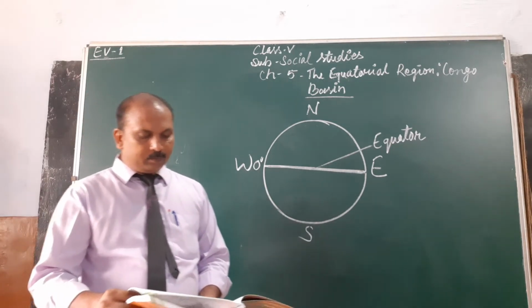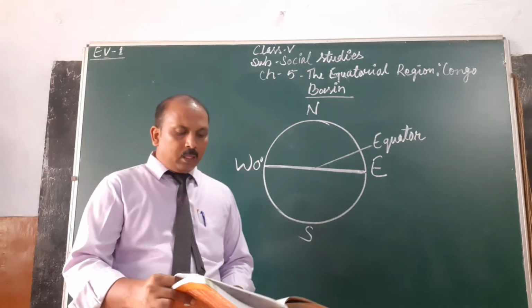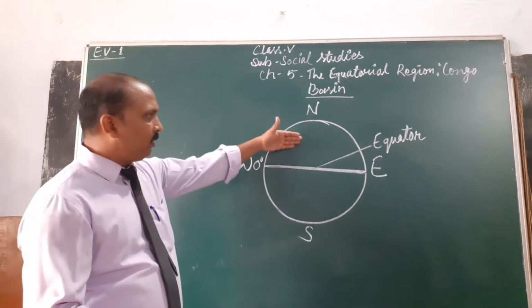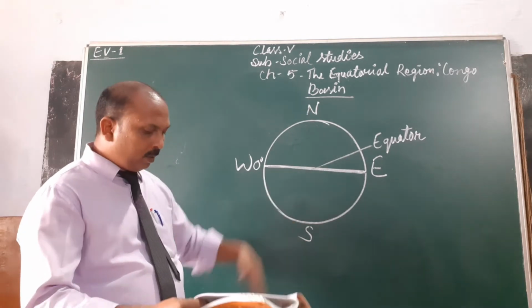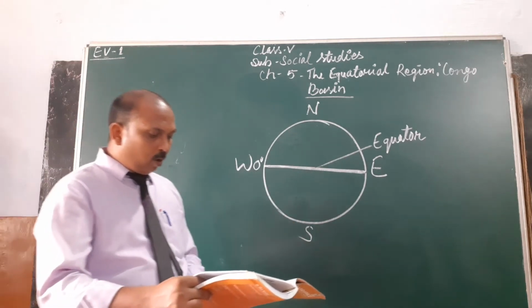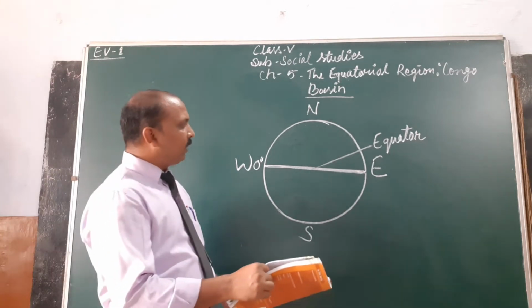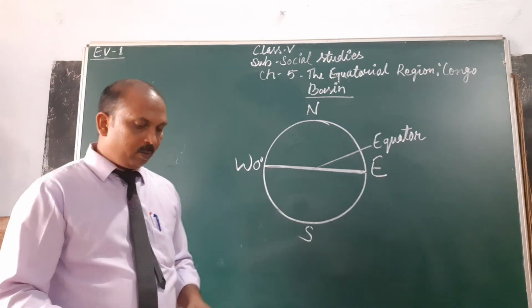The two halves are called the hemispheres. The part of the earth to the north of the equator is called the northern hemisphere, and the part to the south of the equator is called the southern hemisphere.